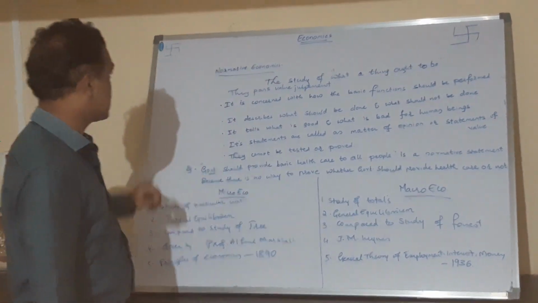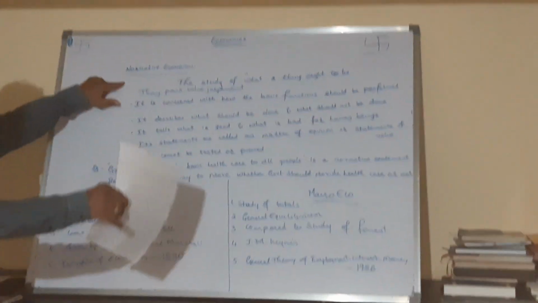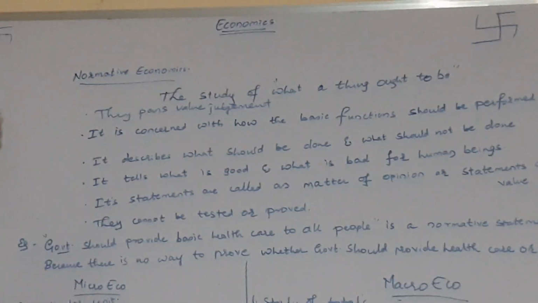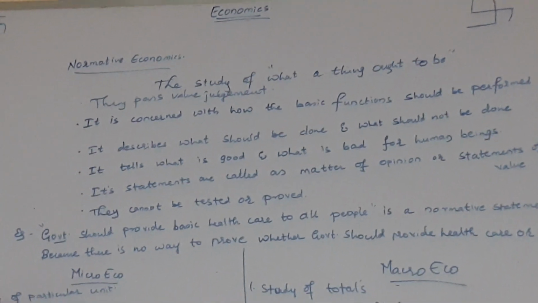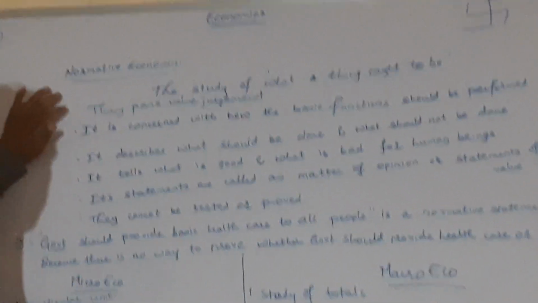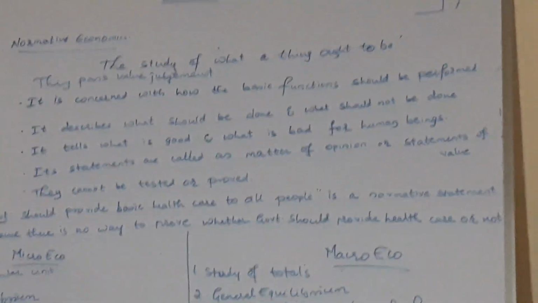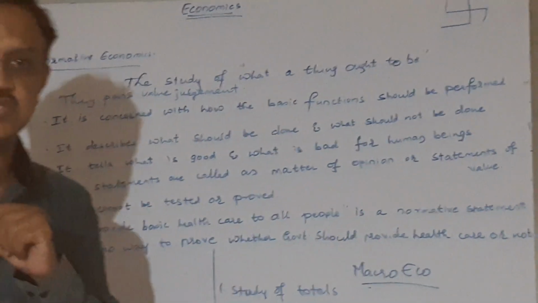Now the next one is normative economics. Please focus on the board. The next one is normative economics. The study of what a thing ought to be is called normative economics. I repeat, the study of what a thing ought to be is called normative economics, and normative economics will pass a value judgment.